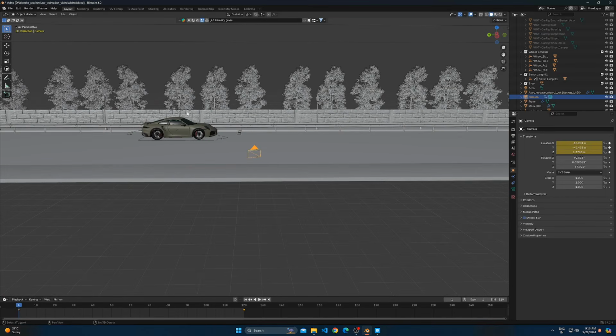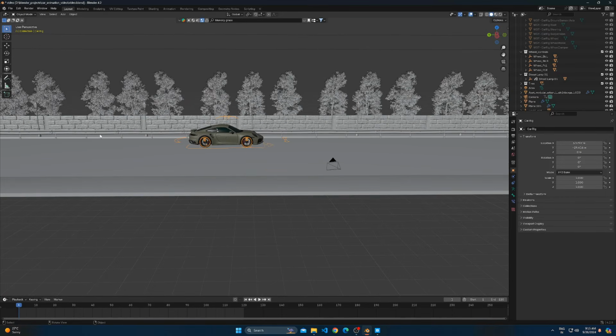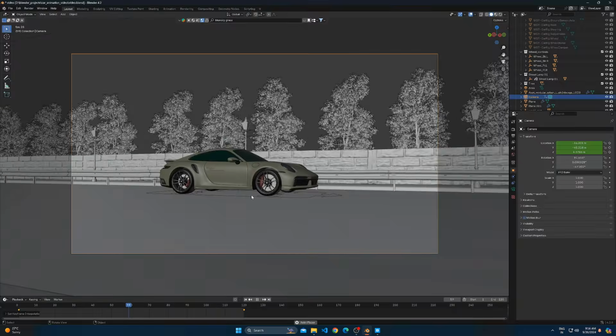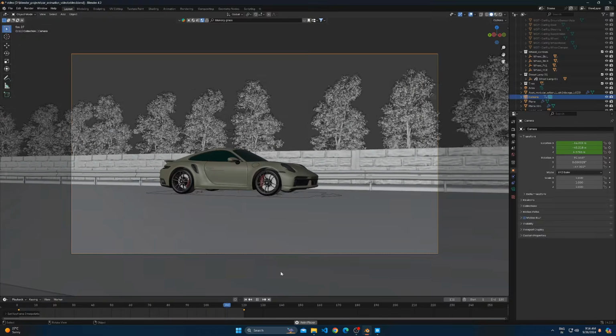Select the car rig, go to Pose mode and select the root. Change the interpolation type to Bezier by pressing T and choosing Bezier while resting the cursor on the timeline. Do it for the camera also. Now the car and camera will move smoother at the start and end.